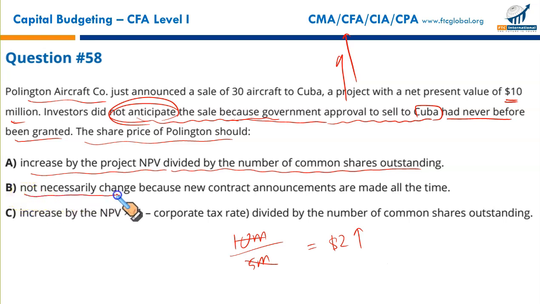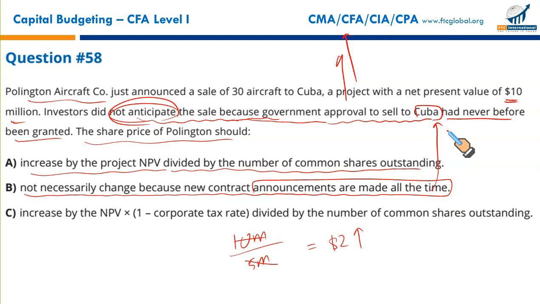B, not necessarily change because new contract announcements are made all the time. Yes, new announcements are made all the time, but not to Cuba. Cuban Missile Crisis, I'm sure you would have read the history. It was one of the staunchest opponents of America way back in the Cold War. So this is not true. B is not right. Yes, announcements are made all the time, but not a sale to Cuba.